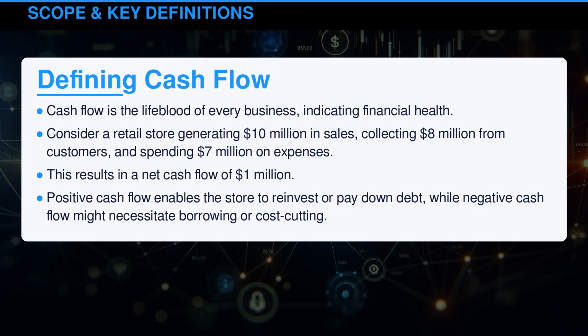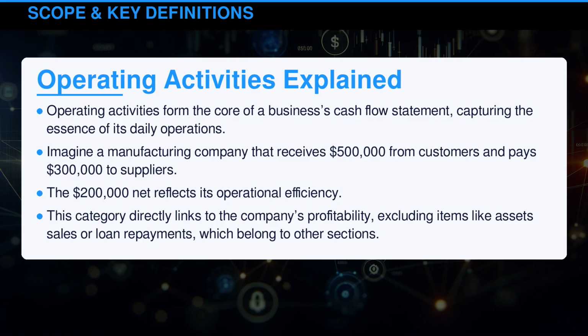cost-cutting. Operating activities form the core of a business's cash flow statement, capturing the essence of its daily operations. Imagine a manufacturing company that receives $500,000 from customers and pays $300,000 to suppliers. The $200,000 net reflects its operational efficiency. This category directly links to the company's profitability, excluding items like asset sales or loan repayments, which belong to other